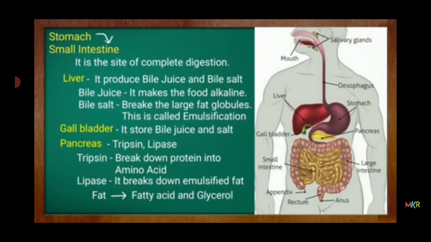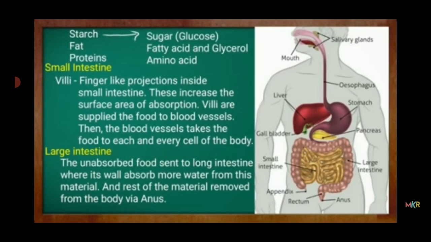Pancreas. It releases the trypsin and lipase enzymes. Trypsin breaks down protein into amino acids. Lipase breaks down the emulsified fat into fatty acids and glycerol. So starch is converted to sugar, fats are converted to fatty acids and glycerol, and proteins are converted to amino acids.